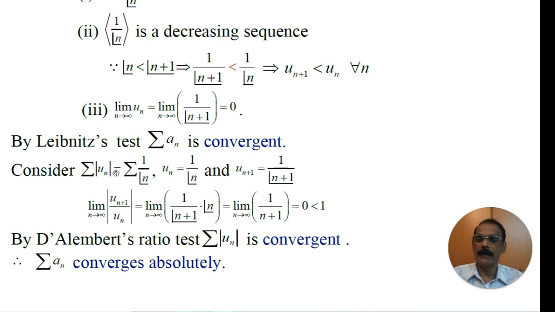Whereas in all other problems, when you find the modulus of un, we are able to say whether the given series is convergent or divergent. Whereas in these two, for example here, the series modulus of un is equal to series 1 by n factorial. Is it convergent or divergent? We cannot say immediately. Therefore, as we know that whenever there is a factorial notation, we generally use D'Alembert's ratio test, and hence we are using D'Alembert's ratio test to find the nature of modulus of un.